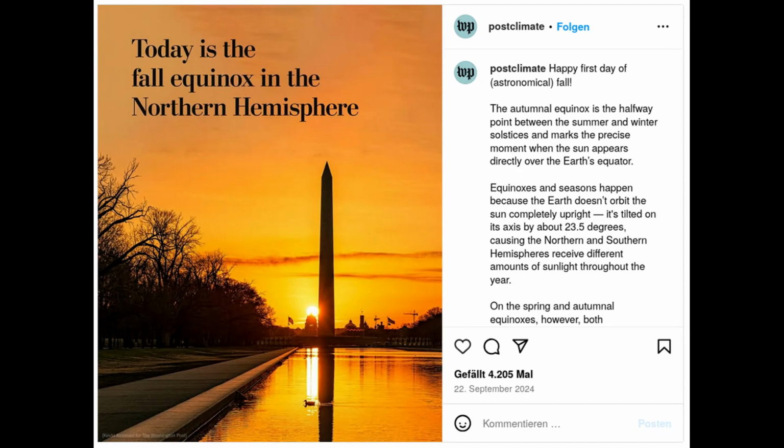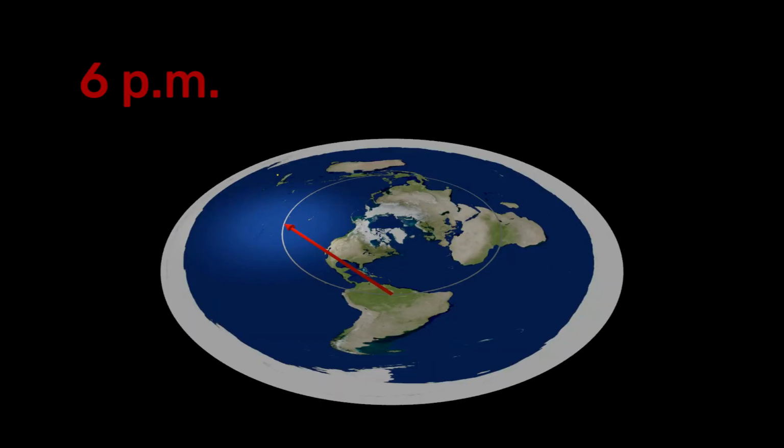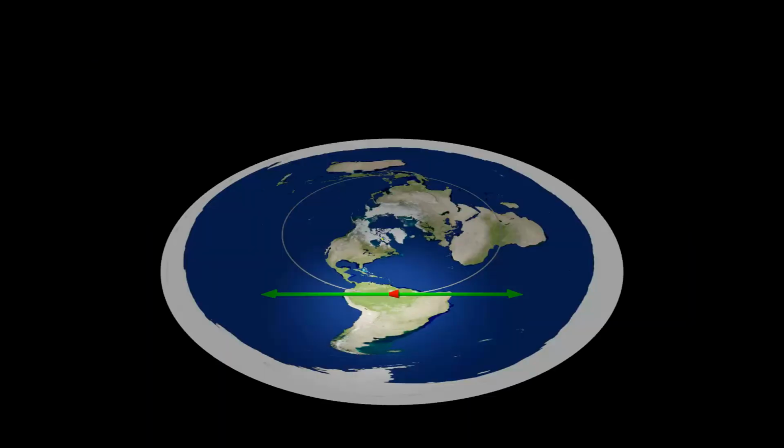The fact is, everywhere on Earth where you can see sunset or sunrise, on the day of the equinox the sun rises exactly in the east at 6 a.m. and sets exactly in the west at 6 p.m. According to the flat Earth model, however, it should be visible in the northeast or northwest at these times. It is clear, the prediction of the flat Earth model does not correspond to reality. The flat Earth model is wrong here.